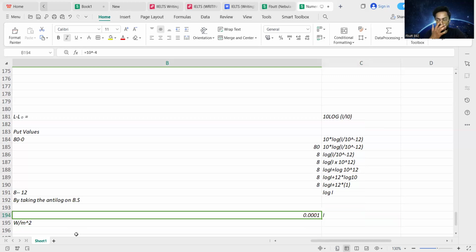As it is not in the standard scientific form, you have to convert it. The standard scientific form of that factor is 1 multiplied by 10 to the minus 4, as we shift the decimal point towards the right by 4 decimal places. Whenever the decimal point is shifted towards the right, the power of 10 is expressed as a negative number. Standard scientific form states that the number multiplied with the power of 10 should lie within the domain from 1 to 10. So 0.0001 in standard scientific form is 1 multiplied by 10 to the minus 4 watt per meter square. That is the magnitude of the sound intensity of the unknown sound, and that is the end of numerical 11.2.